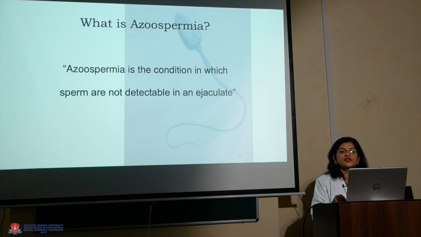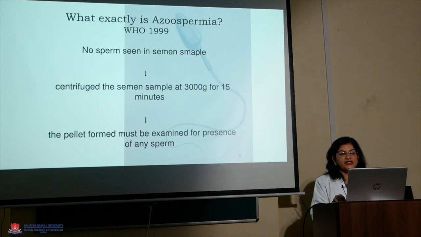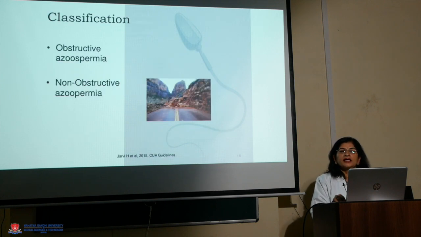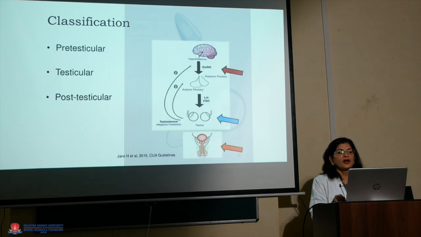Azoospermia is a condition in which sperms are not detectable in an ejaculate even after centrifugation at 3000 G for 15 minutes. Azoospermia can be classified according to the cause, like obstructive azoospermia when obstruction is there in the genital tract, or non-obstructive azoospermia when there is no obstruction but there is hypospermatogenesis. Or by the site of the cause: testicular, pre-testicular or post-testicular.